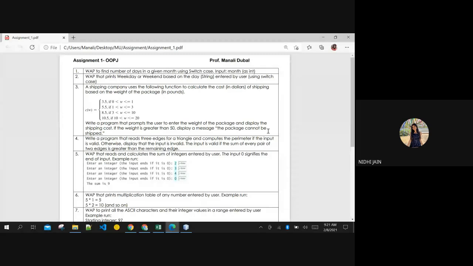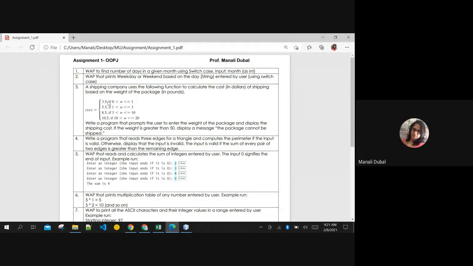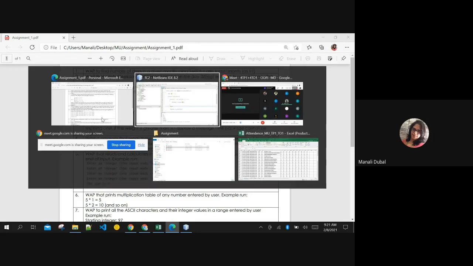Ma'am, I have taken random cost between 20 to 50. Oh, okay. The cost is randomized. That is what you have taken. Yes, ma'am. For 20 to 30, I have taken 15.5 or something like that. Okay, for that particular range of weight, this much should be the cost, like that. Yes, ma'am. Till 50. Yes, works good. No problem.